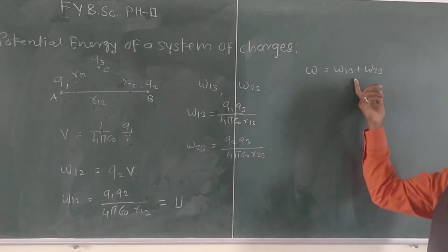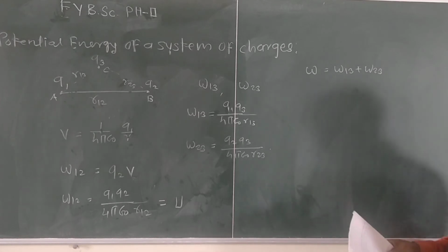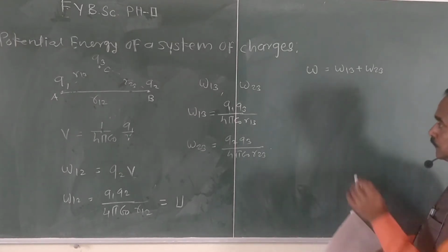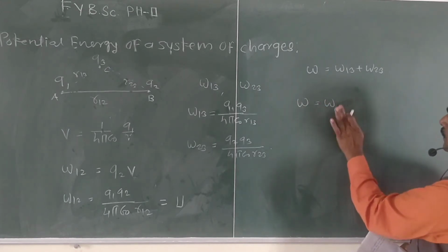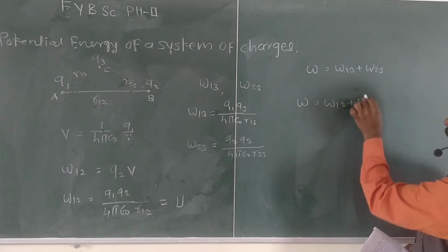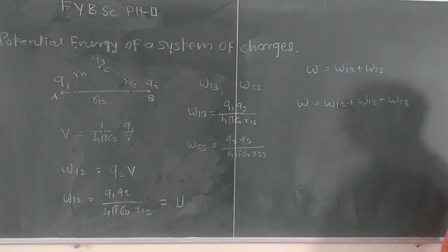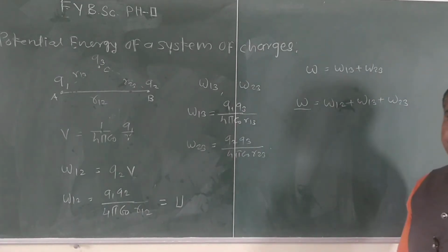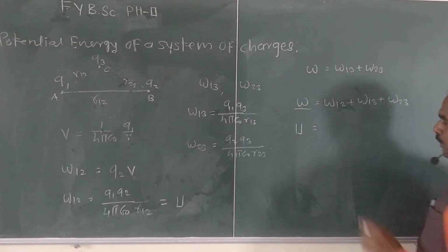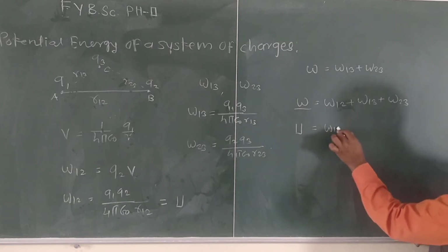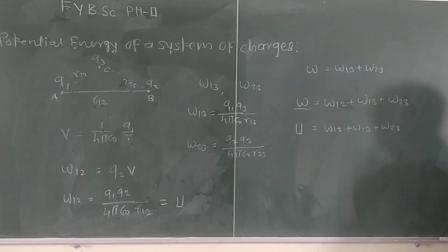And lastly, we are going to write the total work done, that we give W equal to, first, W12 plus W13 plus W23. And this total work done is in terms of the potential energy. Therefore, here the potential energy U equals W12 plus W13 plus W23.